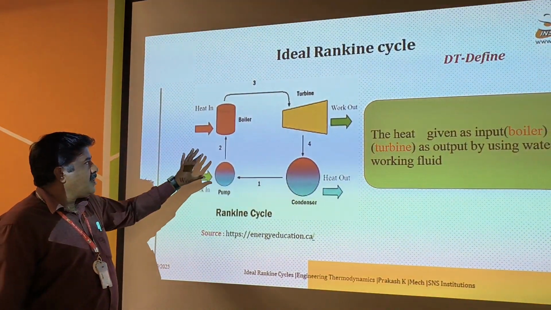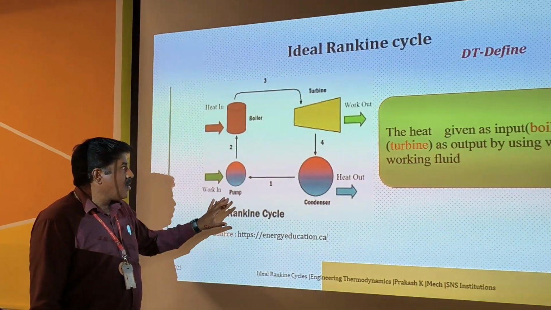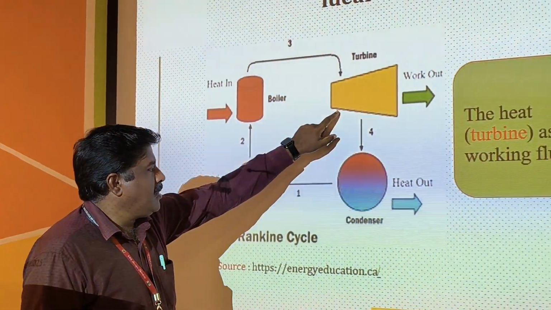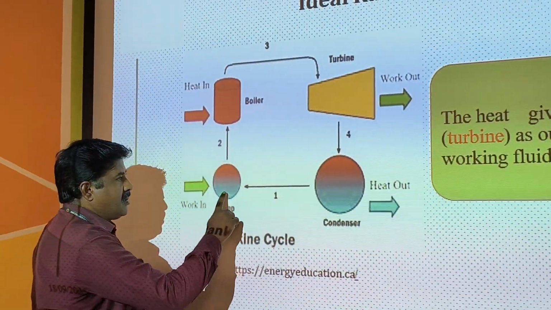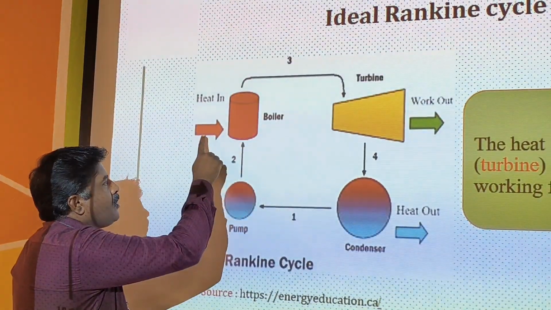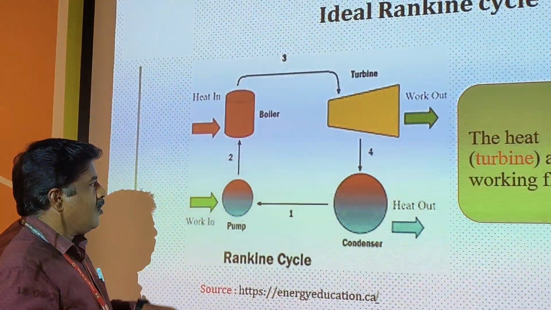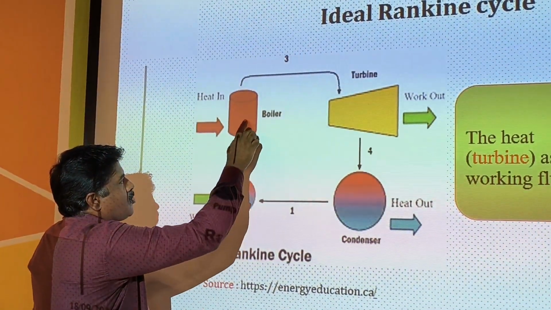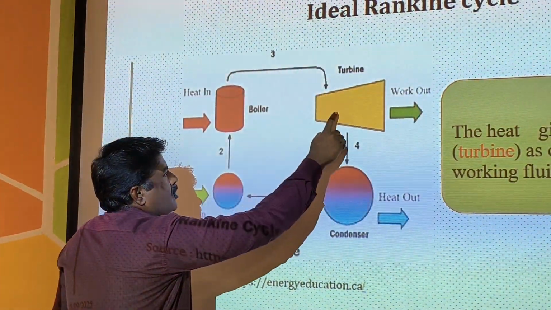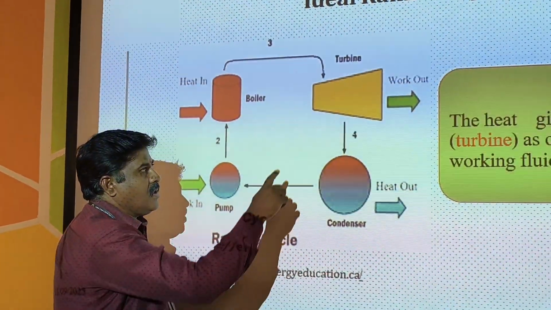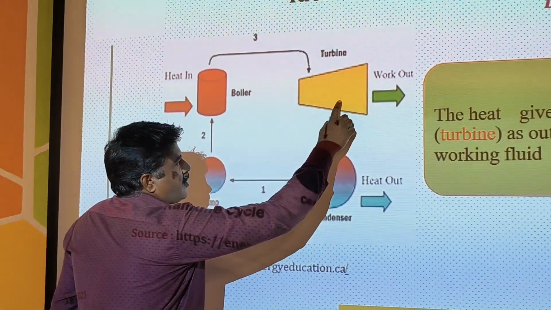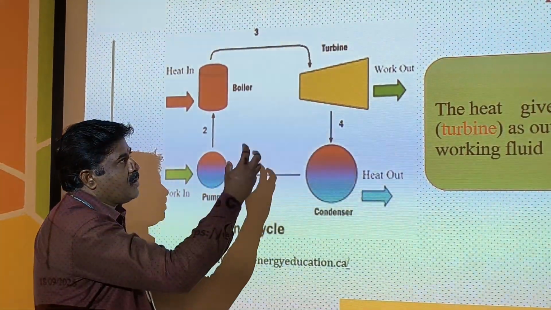So what is the basic idea in the ideal Rankine cycle? The components used are a boiler, a turbine, a condenser, and a pump. Heat is supplied in the boiler, so the water passing through the boiler is converted into steam. This steam comes to the turbine, where the expansion process takes place. After the turbine, the output is work; work is extracted from the steam.